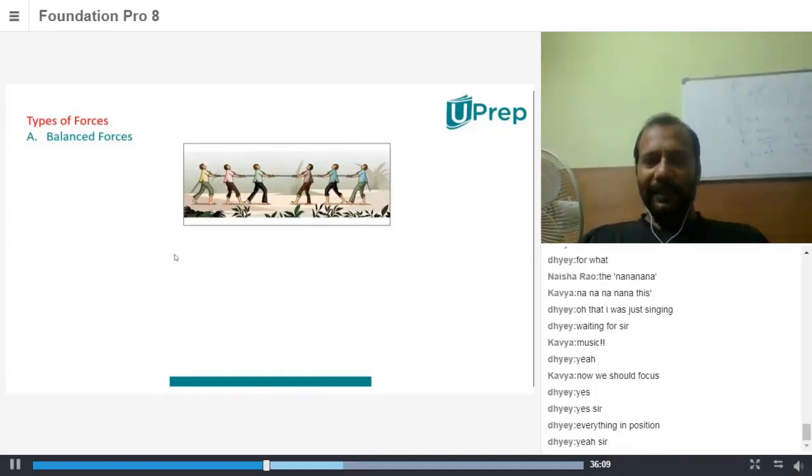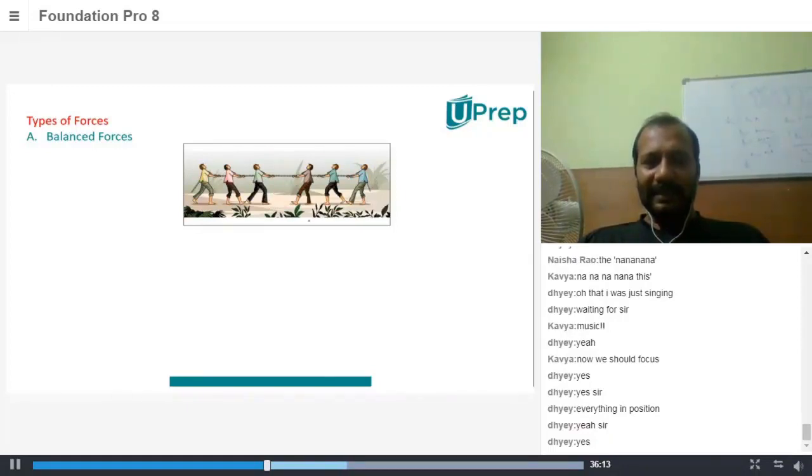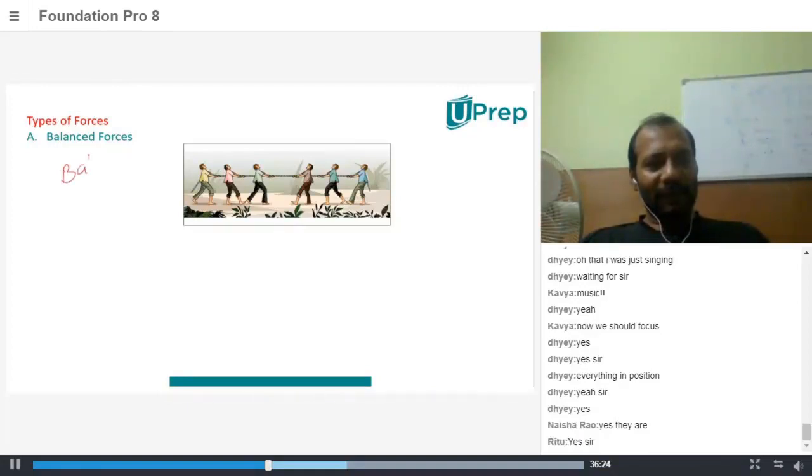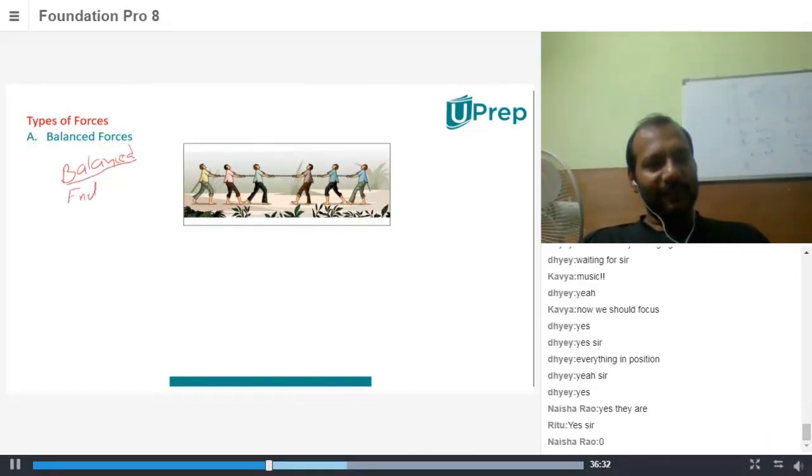You can see a situation something like this. There are people pulling from this side and this side. Are they applying force? They're applying force, and let's assume that they're not moving. Then the situation is balanced. Now, when the forces are balanced, what is the net force acting? Can I say net force is 0? So when the forces are balanced, the net force is always 0. Got it?